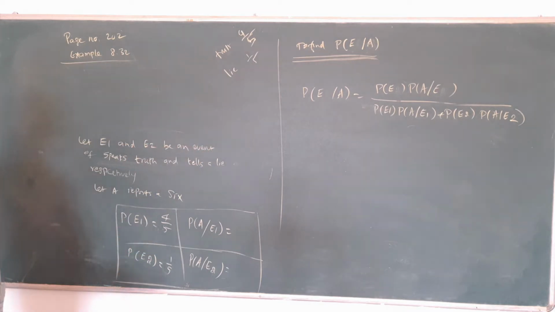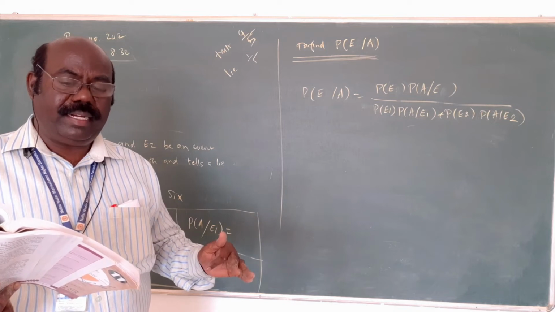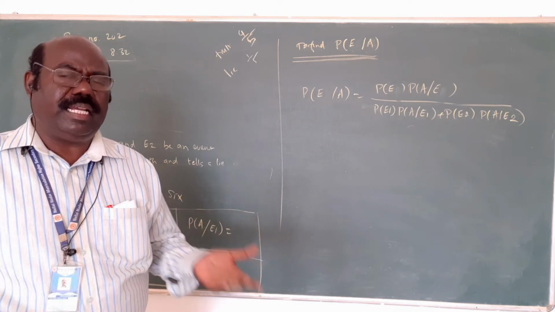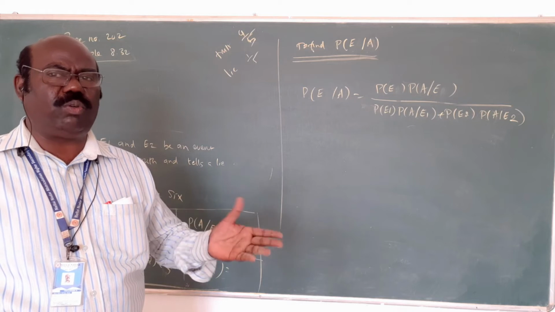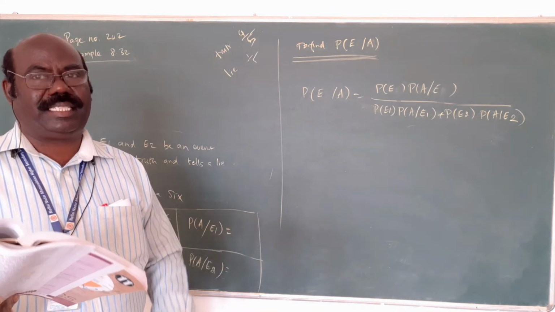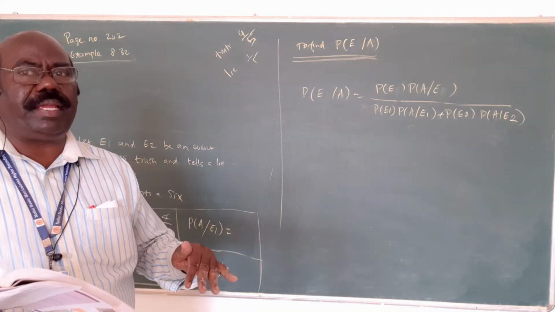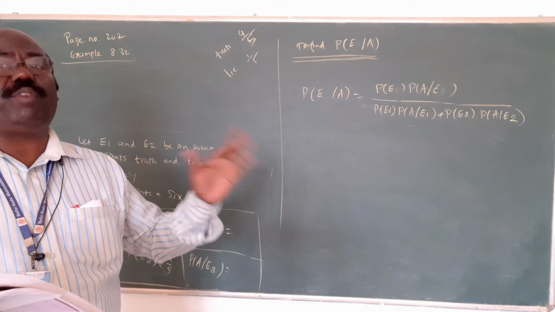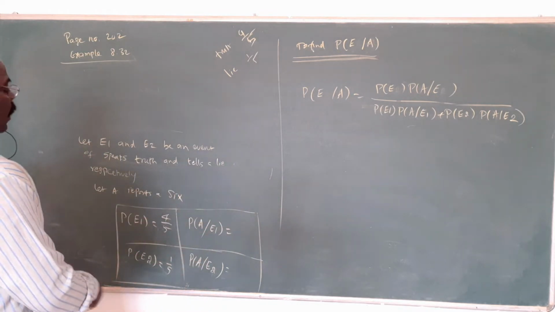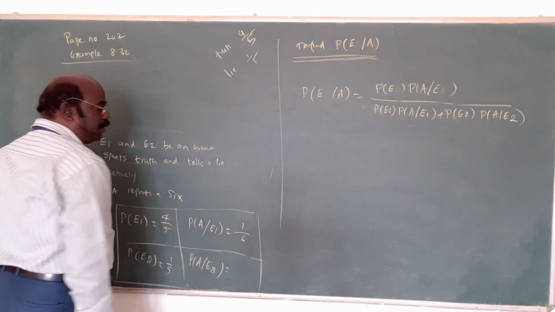That is the concept. Next concept: he reports that a die is thrown. X speaks the truth 4 out of 5 times. A die has 6 sides: 1, 2, 3, 4, 5, 6. Now he reports that there is a 6. That means when a die is thrown, a 6 will come. He speaks the truth 4 out of 5 times. Out of the die, 6 is only one number, so 1 by 6.